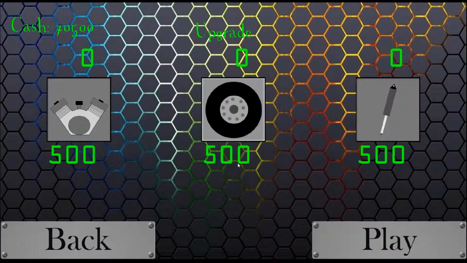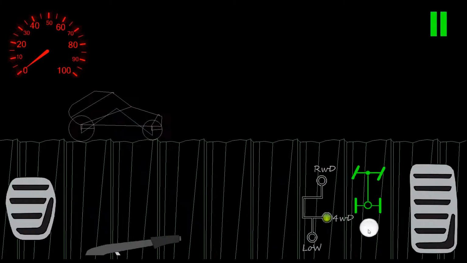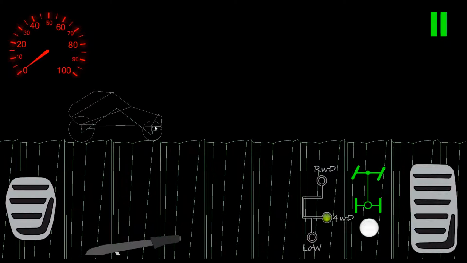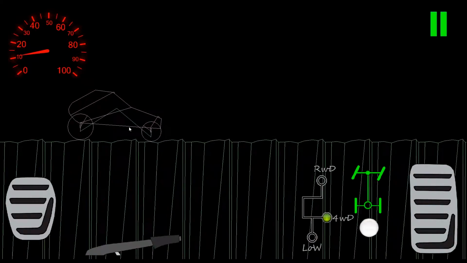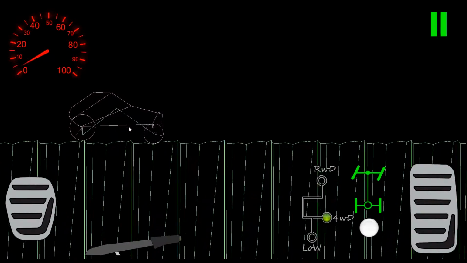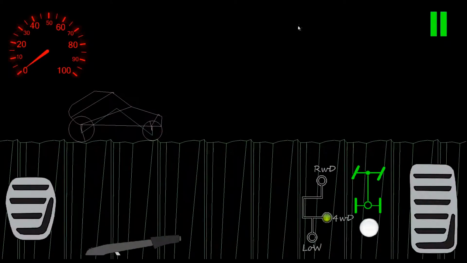Here we bought it and we can upgrade it a bit, so let's play. Here we can see that our suspension is a little bit softer. So let's talk about controls. Here we can see the speed of our buggy. In low it's limited to 20 kilometers per hour. In four-wheel drive or rear-wheel drive it's different. Rear-wheel drive is the fastest mode of the vehicle.